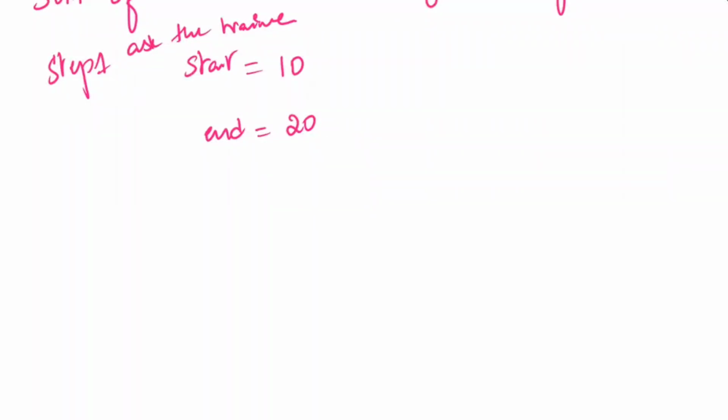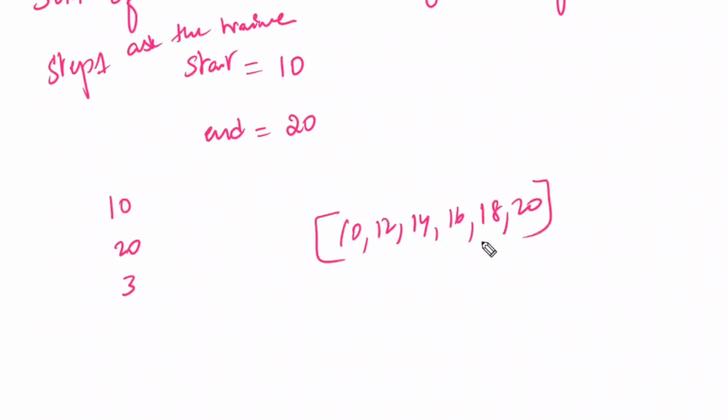Now, forget there is no Python code. First, what are you going to do? In the given range, you identify the even numbers separately. That is 10, 12, 14, 16, 18, 20. You separate these like this. Now, you know how to add. You are going to add these.